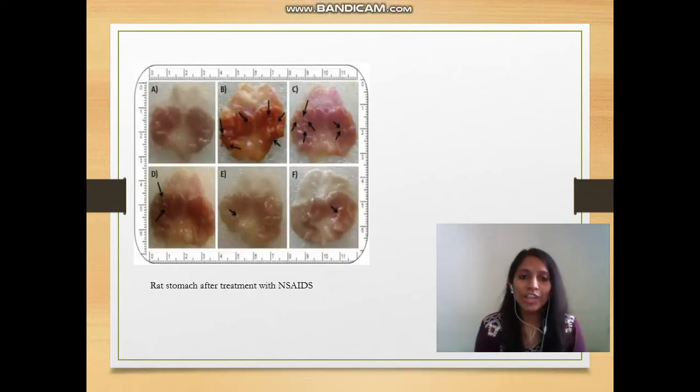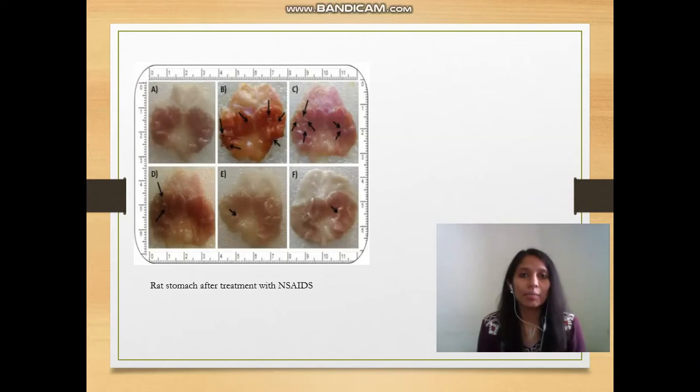Now I would like to share one experiment which I did during my research work. We took some rats and gave them aspirin, which is a non-steroidal anti-inflammatory drug that we widely use. We gave aspirin 7.5 mg per kg for 7 days, and after 7 days all the animals died just because of the side effects of aspirin, and that side effect is nothing but the formation of ulcers.